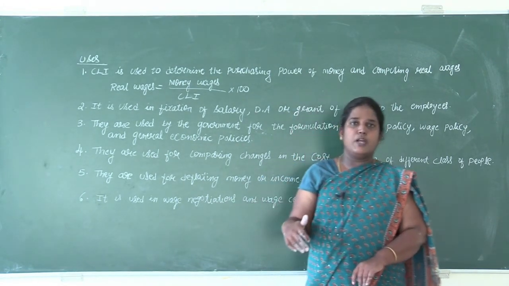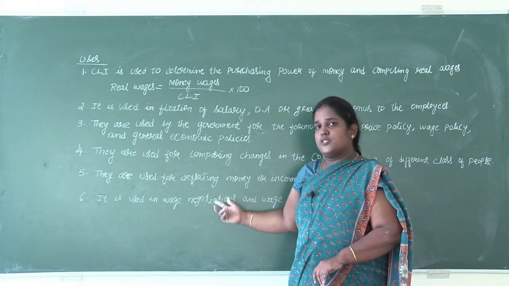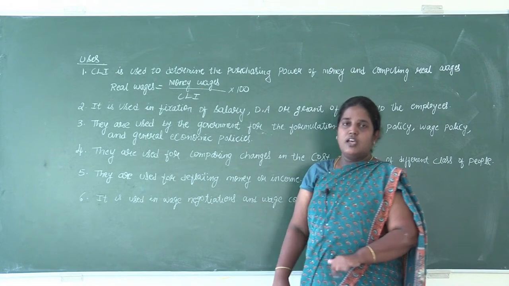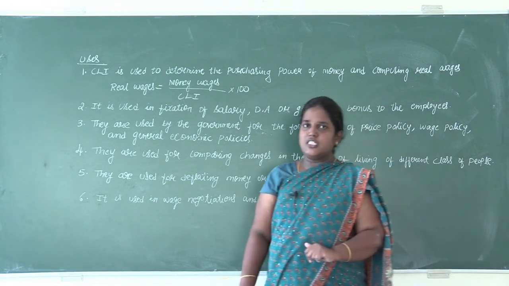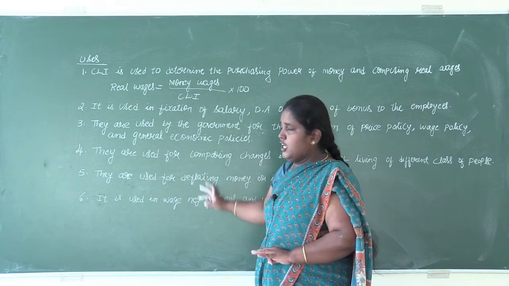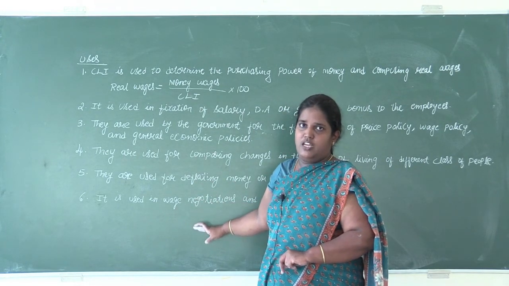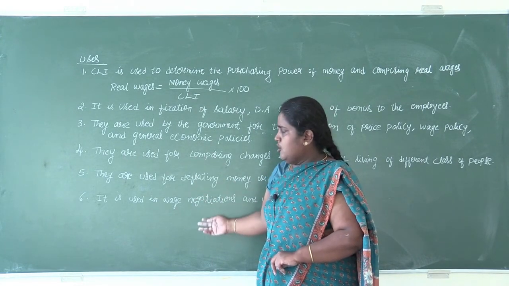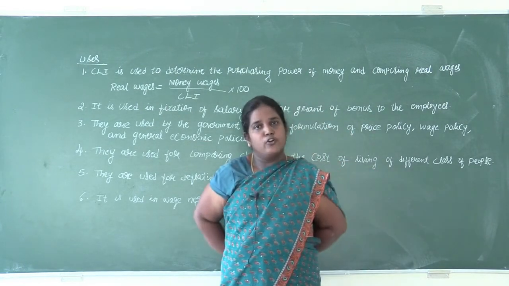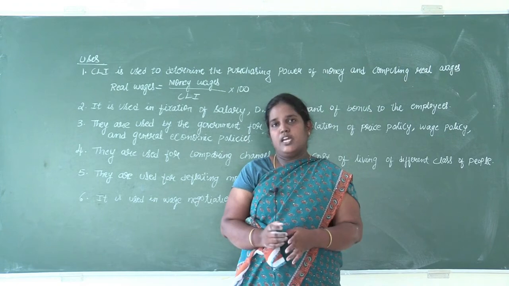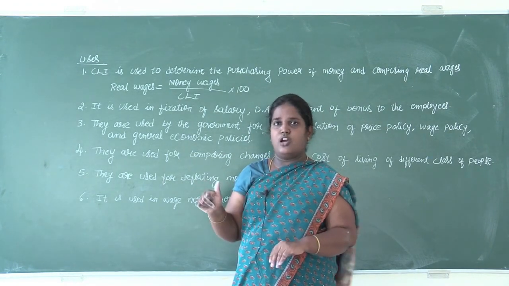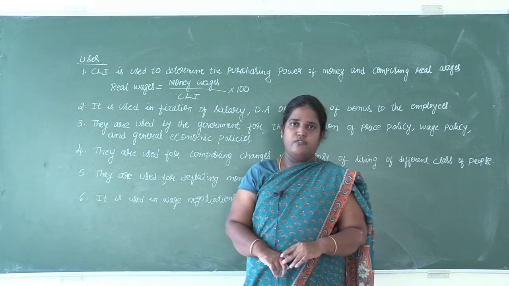Define consumer price index and uses of consumer price index can be asked in a 5-mark question. That time the definition carries 2 marks, and if you write any 3 points, it is enough. You need not learn all the 6 points, 3 points are enough. If you learn 3 or 4 points, you can answer this. In 1-mark and 2-mark questions uses are not asked, it is only in 5-mark questions.